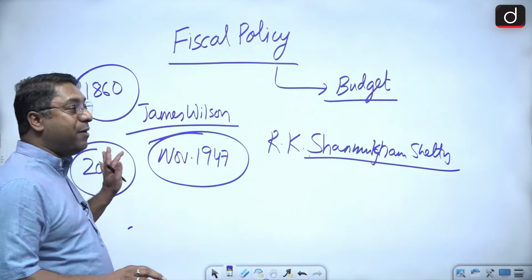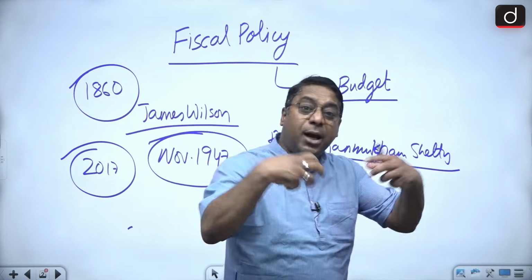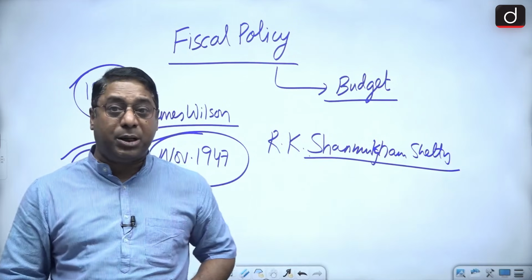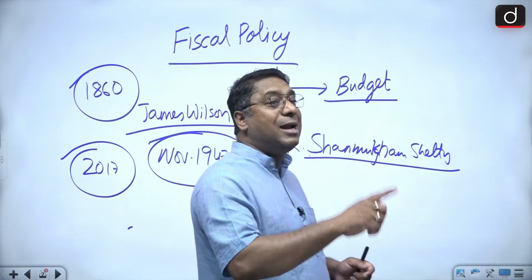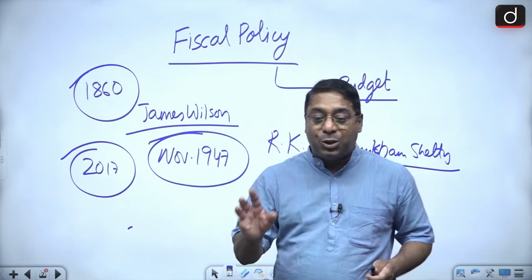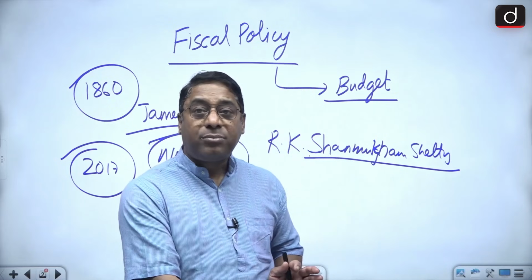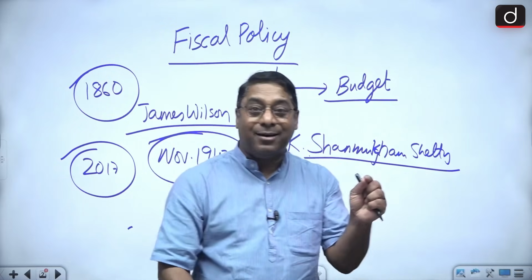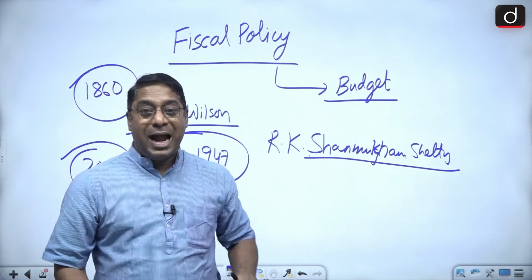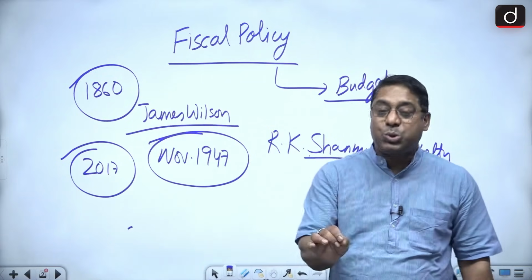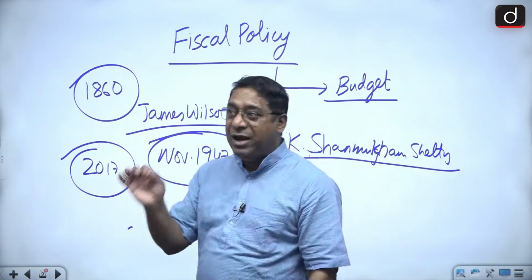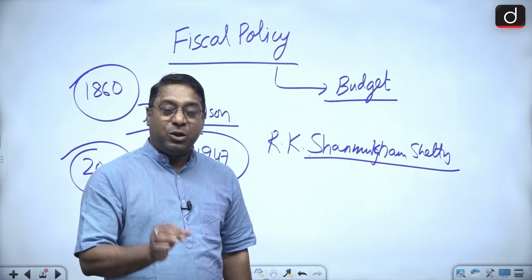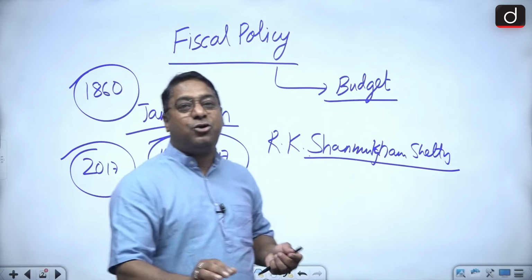So 2017 saw two changes: the merger of the general budget with the railway budget, on the Vivek Debroy committee's recommendation, and second, the abolition of the distinction between planned and non-planned expenditure. Got it? Now, what is the time the budget is being presented? All of you must know that it's 11 a.m. And when the budget is presented, it starts with the speech delivered by the Finance Minister of the Union of India. So the Finance Minister gives a speech with regard to the budget.